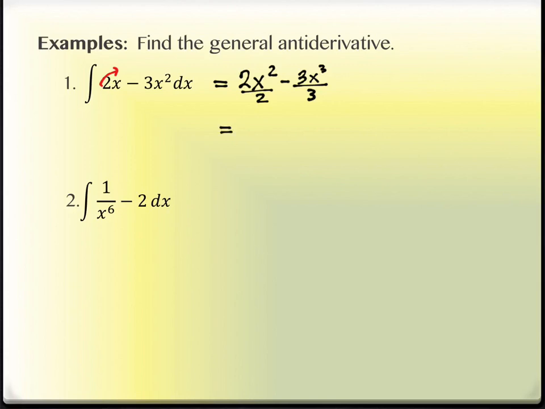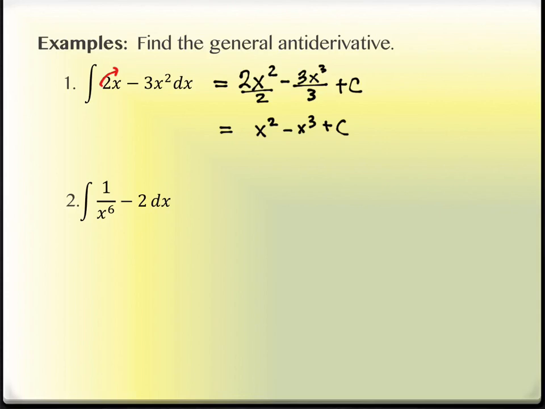Obviously, on this one, if I were simplifying at this point, or if I had recognized it as I went, this is just x squared minus x cubed. And I also need a plus C. So on your gateway, you are actually welcome to leave it at that first line if you're doing it piece by piece like that. But when we get to our homeworks and as we work on things that were on quizzes or tests, you'd clean that up a little bit. Simplify any coefficients and divisors that you have.